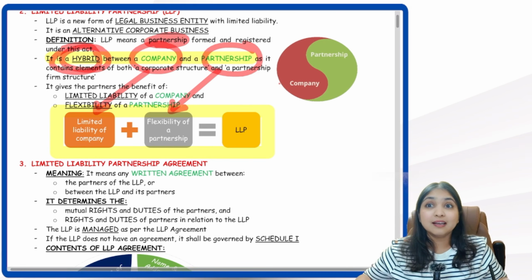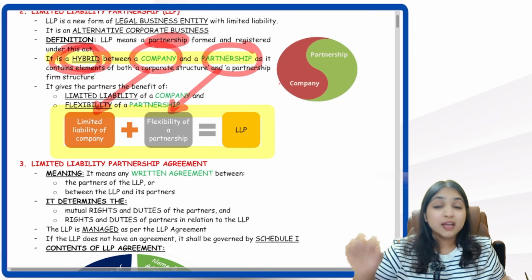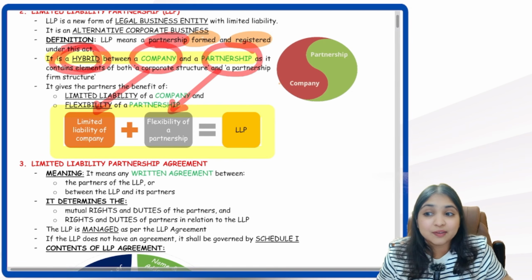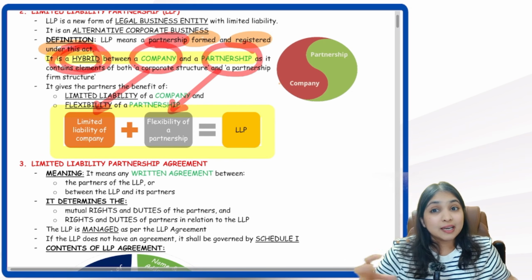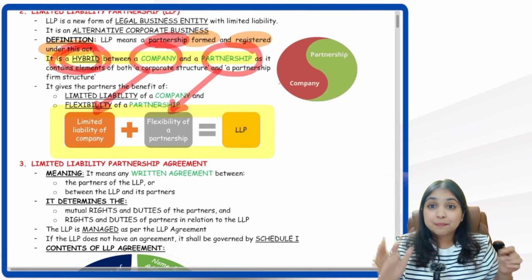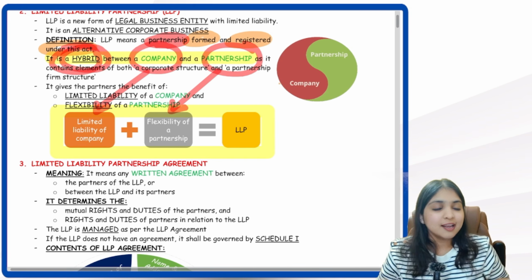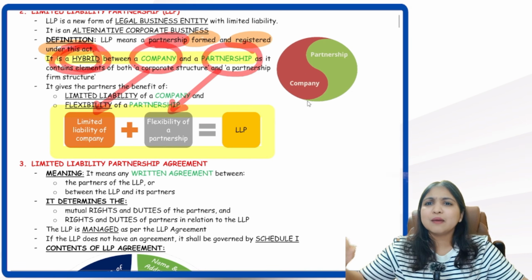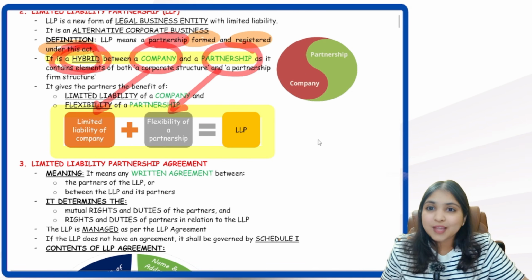And by the way, LLP, Limited Liability Partnership, it's a partnership, but however, it is not a partnership under Partnership Act 1932. No, it is a partnership which is formed and registered under which act? Under LLP Act. So LLP is a partnership, but not under Indian Partnership Act 1932, but it is a partnership which is formed and registered under LLP Act 2008. Everybody crystal clear till here? Yes, step by step we will go, concept by concept we will go, and we will ace it all.